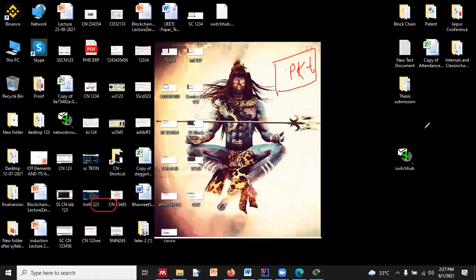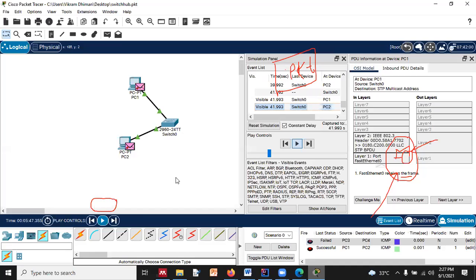You can see that I have stored it under the name switch and hub, and this is the official view, with the logo they are using. When I double click on this, it will open, and the same network will open in my Packet Tracer over here, right?